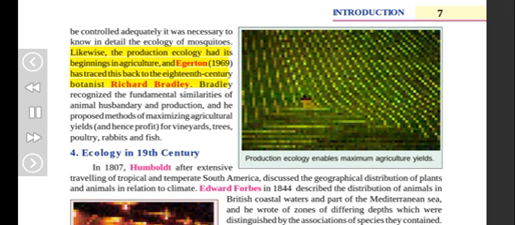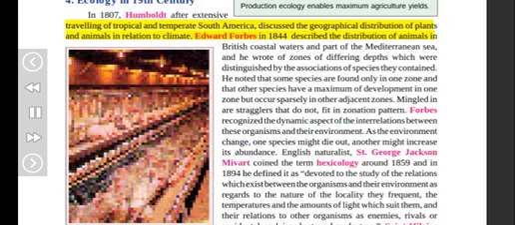In 1807, Humboldt, after extensive traveling in tropical and temperate South America, discussed the geographical distribution of plants and animals in relation to climate. Edward Forbes in 1844 described the distribution of animals in British coastal waters and part of the Mediterranean Sea. He wrote of zones of differing depths which were distinguished by the associations of species they contained. He noted that some species are found only in one zone and that other species have a maximum of development in one zone but occur sparsely in other adjacent zones. Mingled in are stragglers that do not fit the zonation pattern. Forbes recognized the dynamic aspect of the interrelations between these organisms and their environment. As the environment changes, one species might die out, another might increase its abundance.